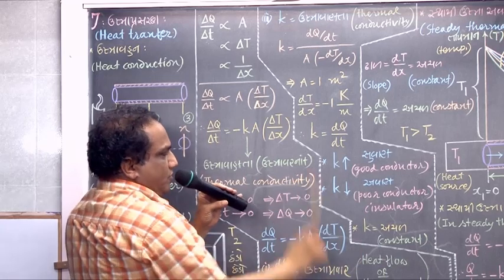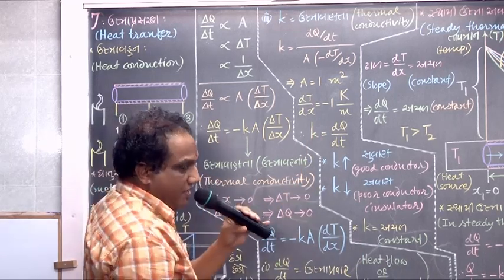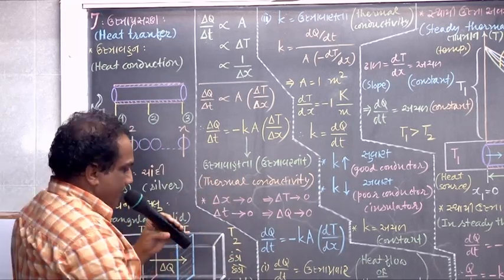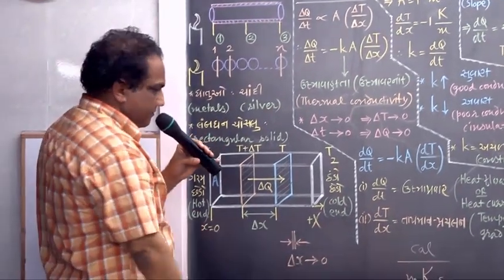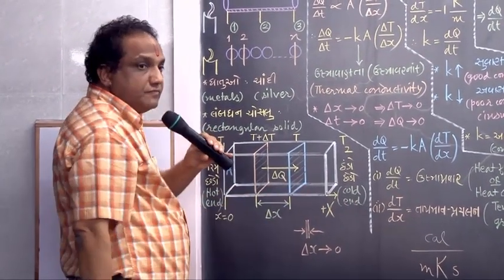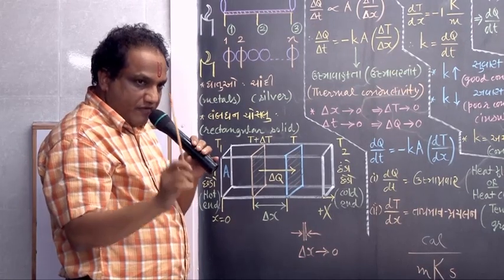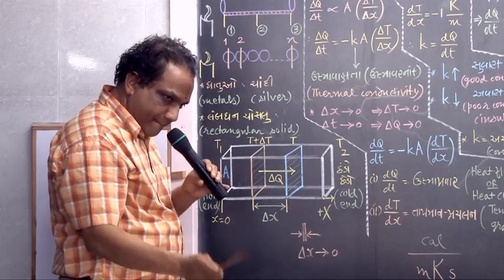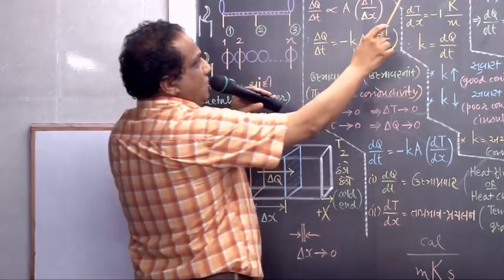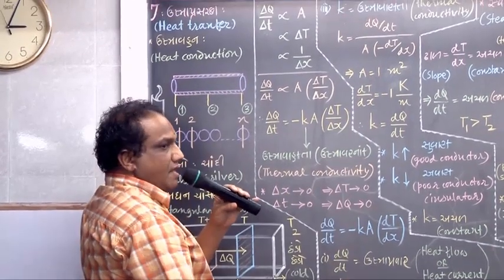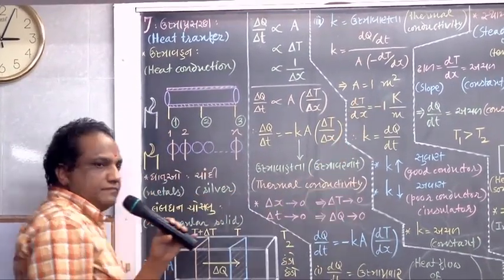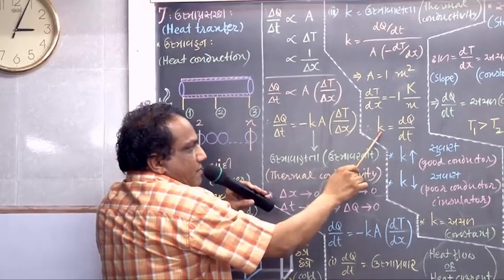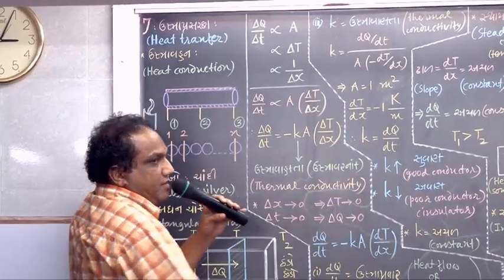Now based upon this, you can define thermal conductivity this way. The amount of heat current obtained perpendicularly between two parallel planes considered in a given solid substance at a given temperature, having unit cross section area and unit temperature gradient, is called thermal conductivity of that substance at that temperature.